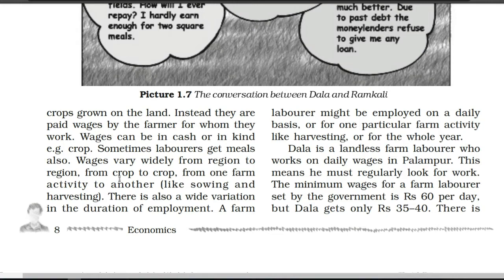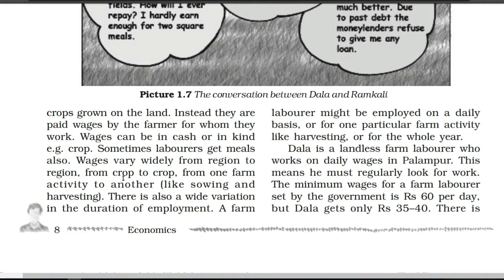Next, from crop to crop. Suppose for growing sugar cane, there is a different wage. For the growing of wheat, there are different wages. So in this order, according to the crop, because all crops require different kinds of hard work, the wages will also be fixed differently. So first we have discussed that wages are of two kinds: first in the way of cash, and second in the way of kind, or even in the kind of meals.